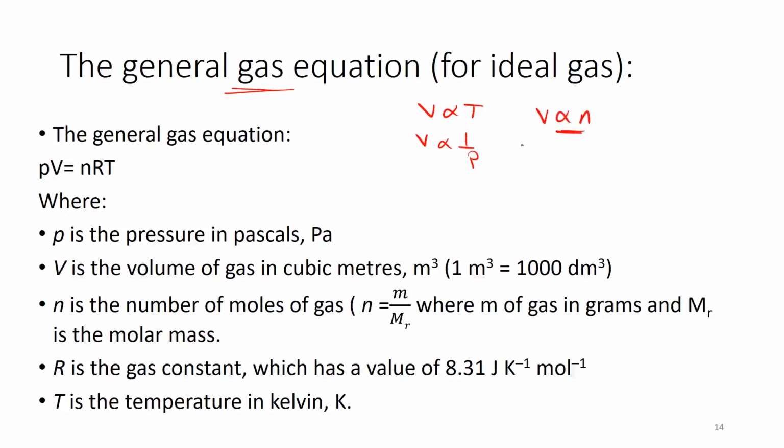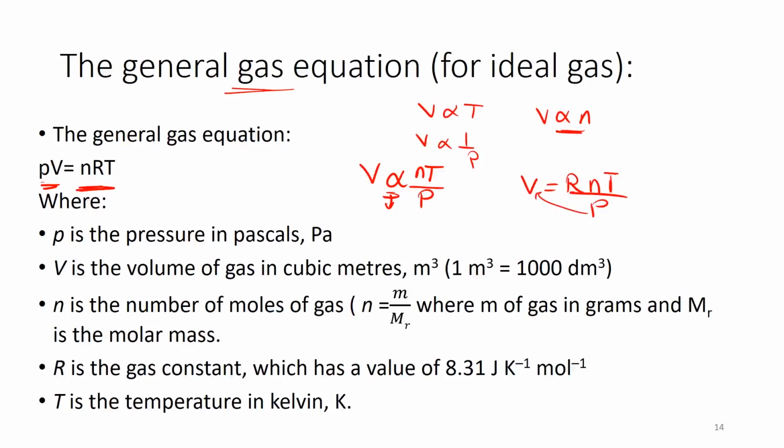So if we put those three together, we will get the general gas equation, which states that PV is equal to nRT. This came from V being proportional to nT over P, and we just replace the proportionality by a constant which is R. So we have V equal to R nT over P, and if we move the P to the other side, this means PV is equal to nRT.